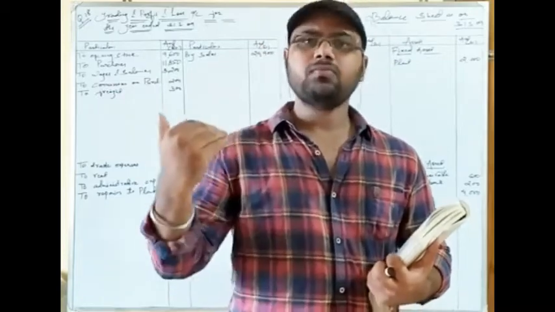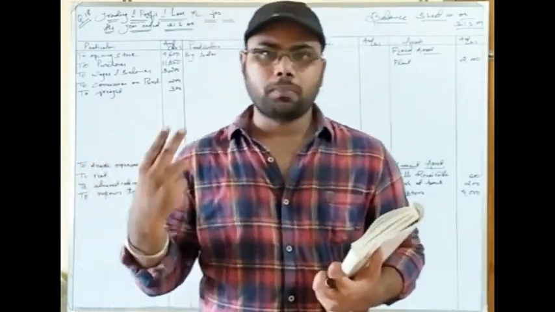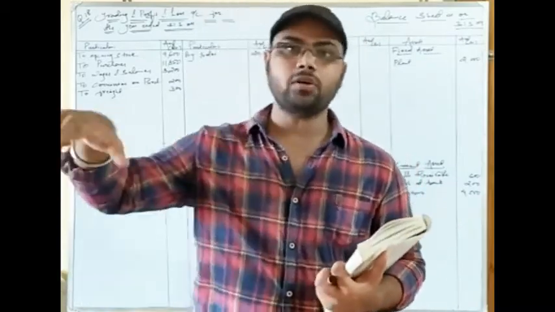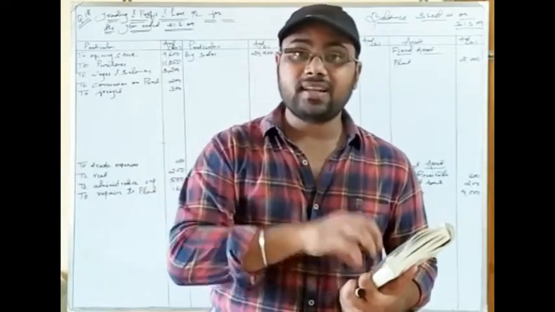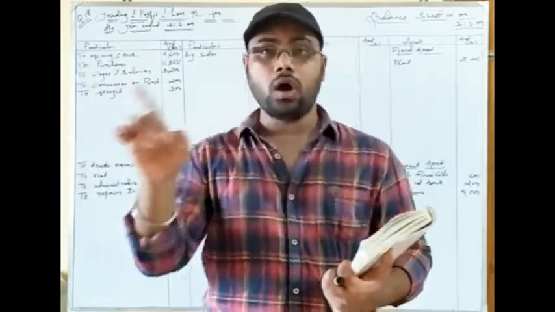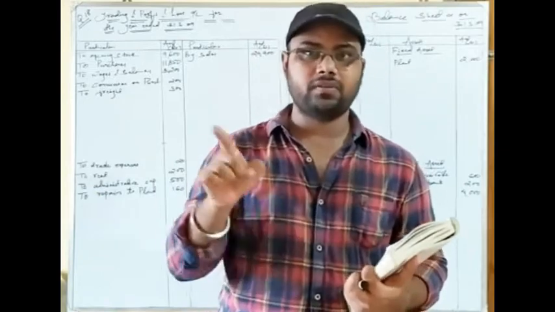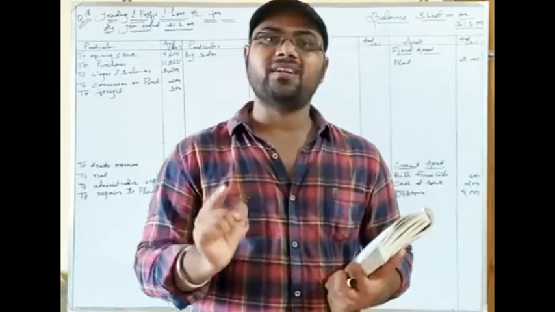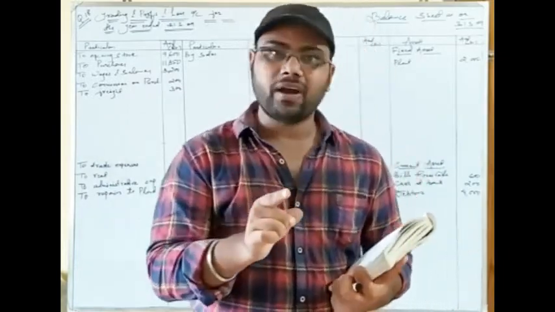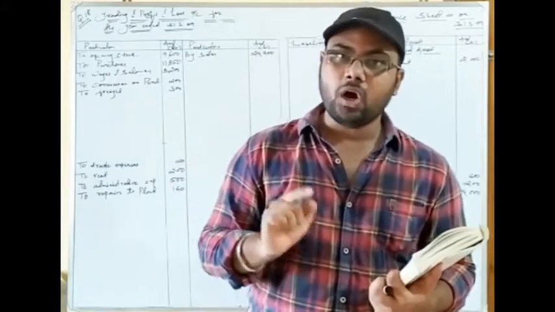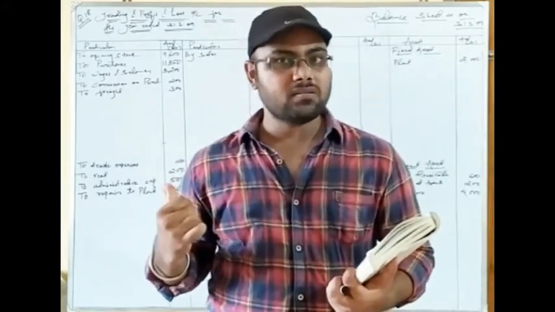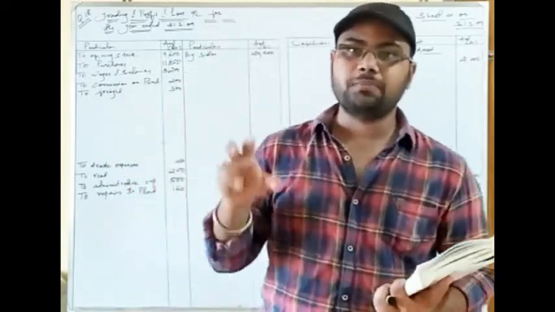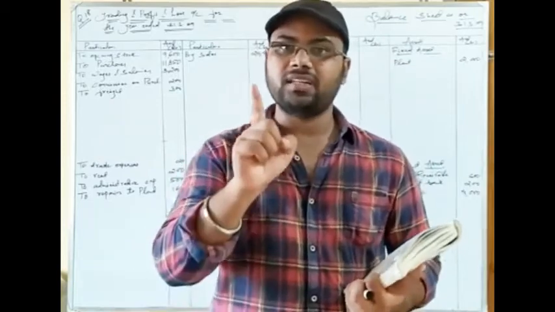Because as you know, as per the business entity concept, two persons are arriving in the business. One is a natural person, that is your owner, and one is an artificial person, that is your business. So this is an expense for whom? For the owner or for the business. If it is an expense for the business, you can identify it as direct or indirect and you can post it in trading or profit and loss. But if it is an expense for the owner, then you have to identify it in a different manner. See, income tax is paid in the name of an individual, not paid by the business, so it is not an expense of the business, but it is an expense of your owner, because in the business only one person pays the income tax, that is your owner.